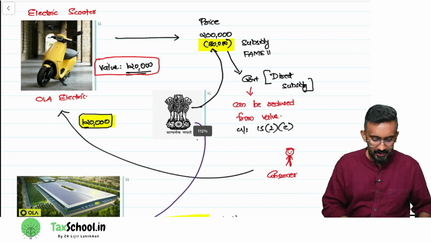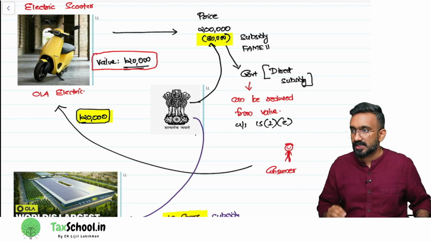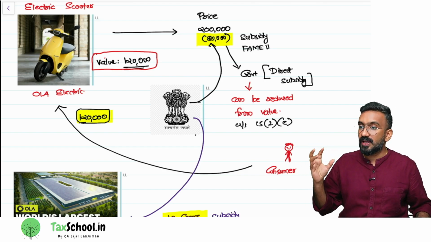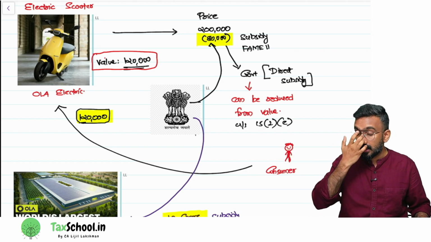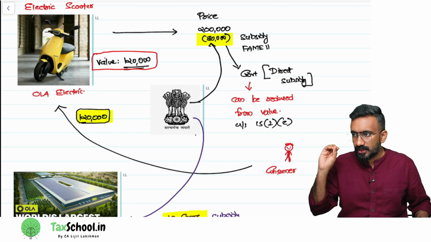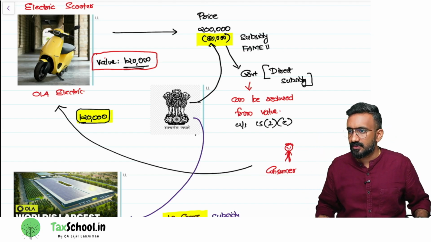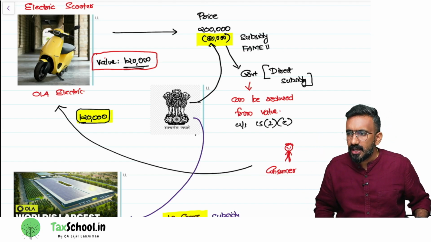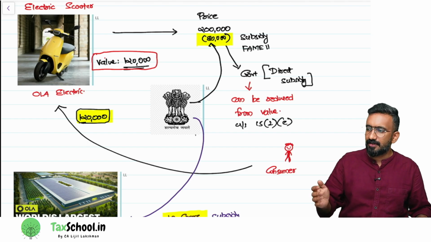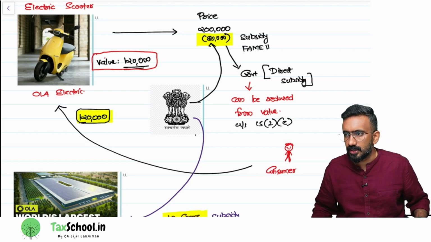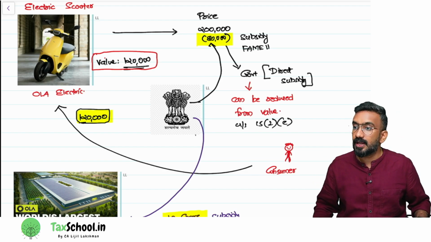Say Ola Electric. An electric scooter, when we are buying, we might get it for a very low price, because a lot of subsidy for electric scooters is given by government. Now they have stopped FAME 2, they are coming up with FAME 3 and all that. But for the example's sake, let's assume Ola Electric is manufacturing an electric scooter for 2 lakh rupees. Their price is how much? 2 lakh. But government says, you are helping people go away from fossil fuel, you are helping the environment, so we will give a subsidy of 80,000 rupees.